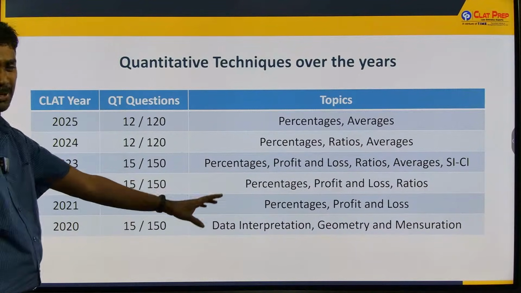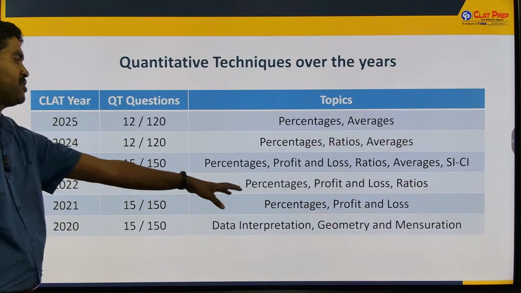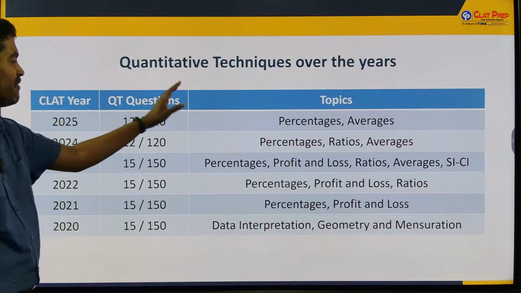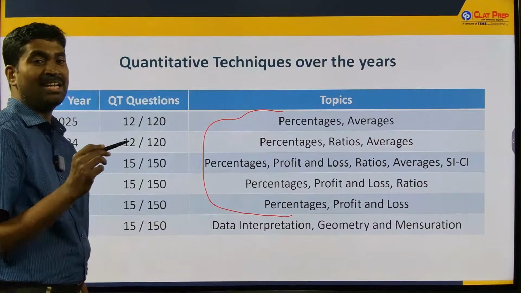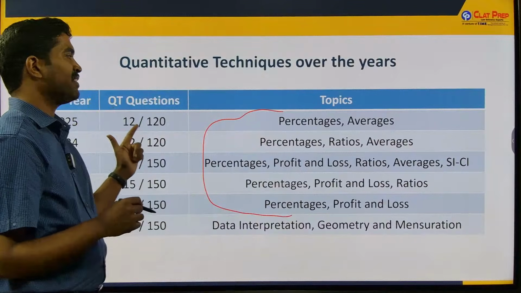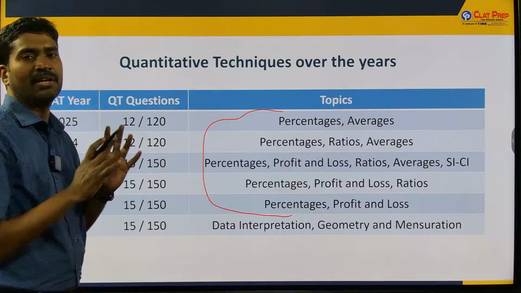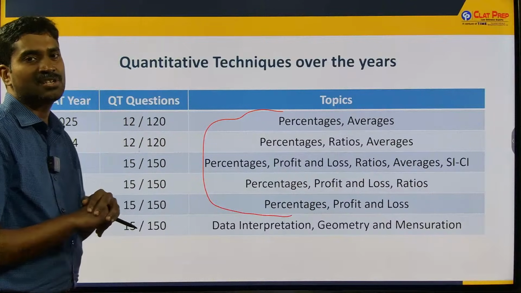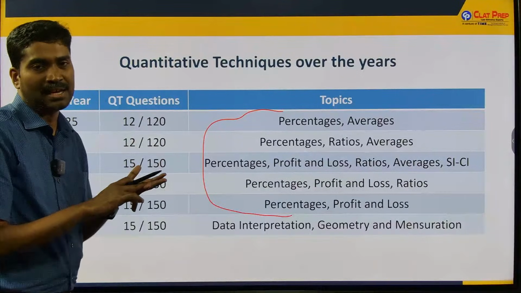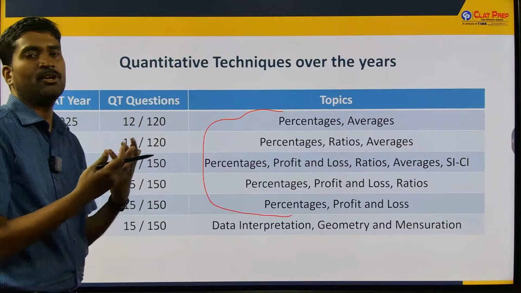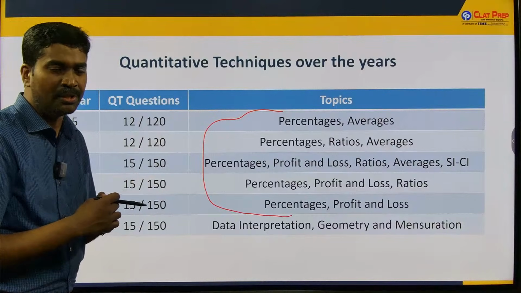Also, these are the topics. Way back in 2020, they had questions on data interpretation, geometry, and mensuration. But ever since, in the last 5 years, it has remained consistent: percentages, averages, ratios, profit and loss, SI-CI. If you know these topics of arithmetic, you can ace this section comfortably. All you need to know is ratios and percentage calculations for the most part, because at the end of the day, profit and loss is also the application of percentages, right?